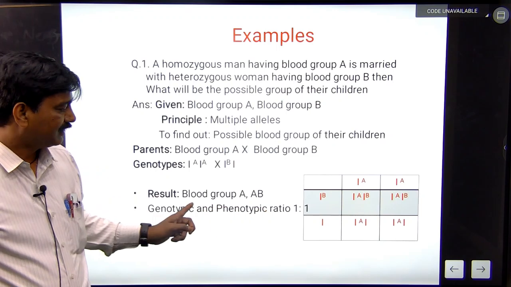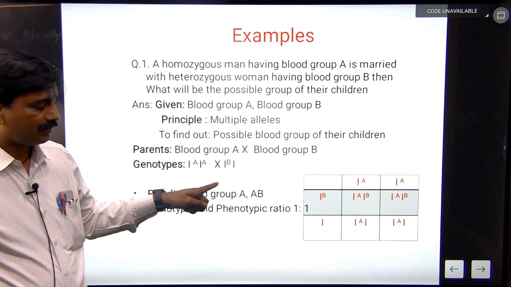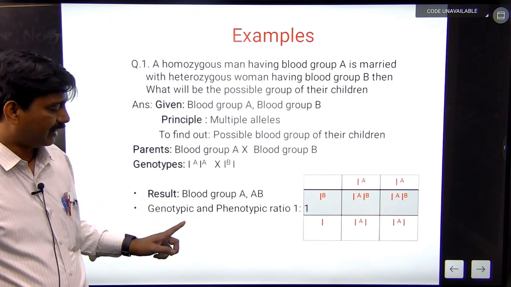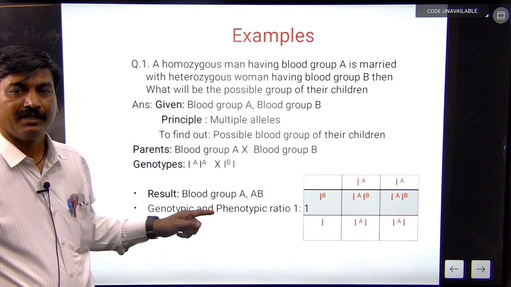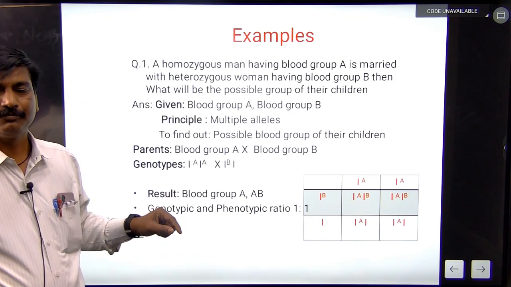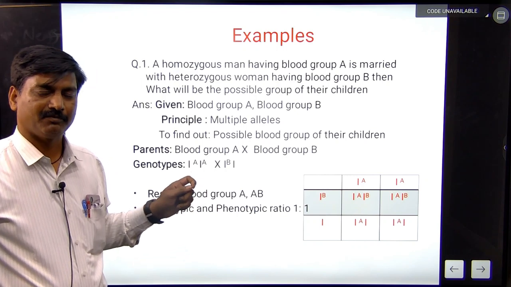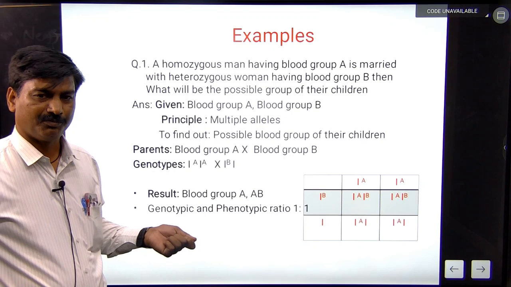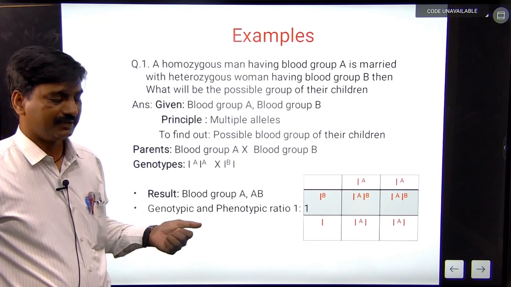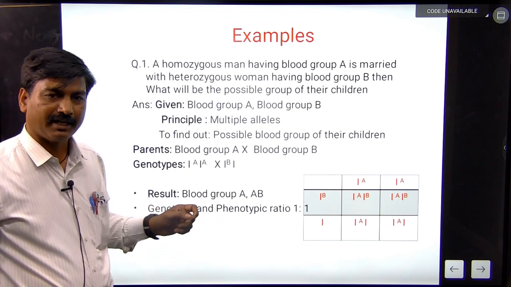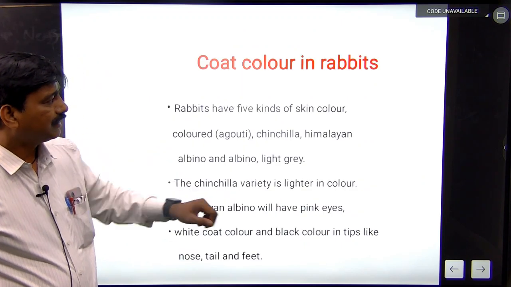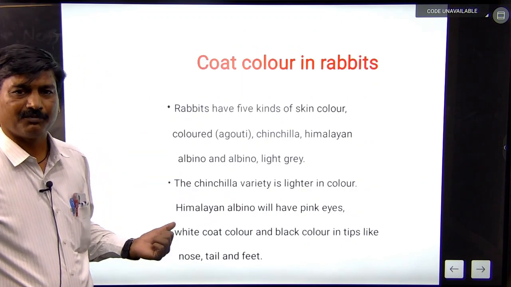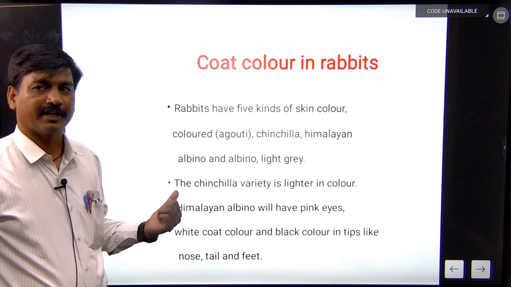After crossing, they form blood group A and B, and the genotypic and phenotypic ratio is 1:1. This is an example based on multiple alleles of how the blood group of their children forms after marriage. Another example of multiple alleles is coat color in rabbits.